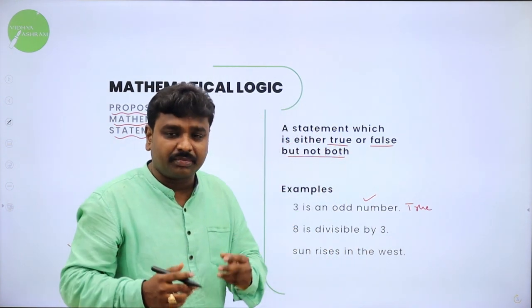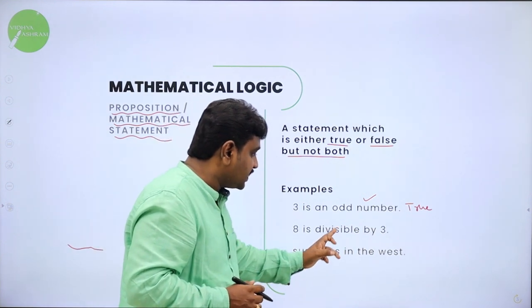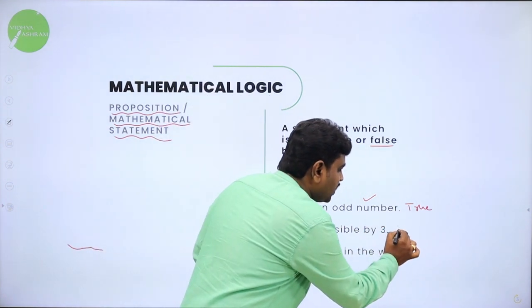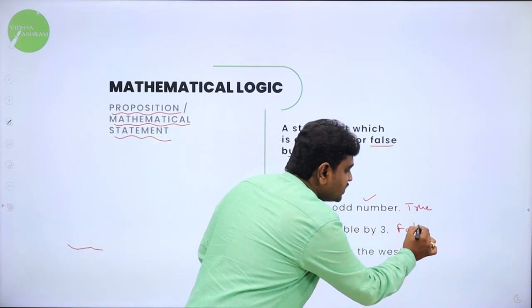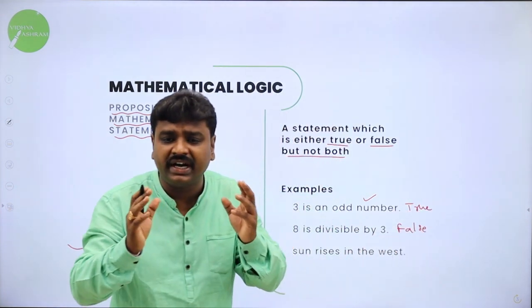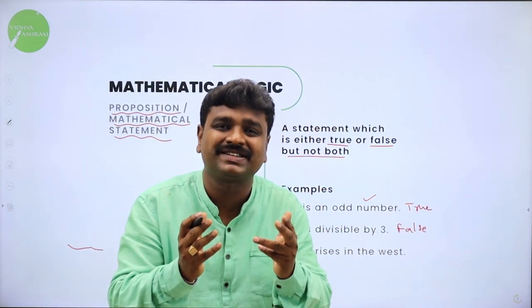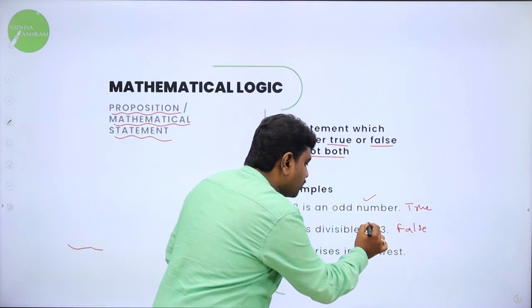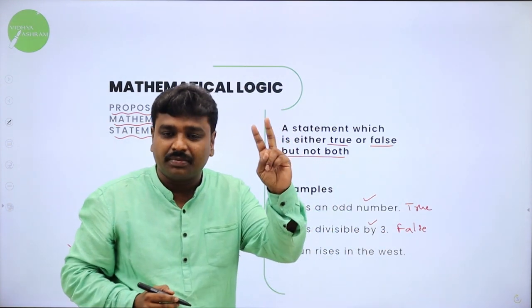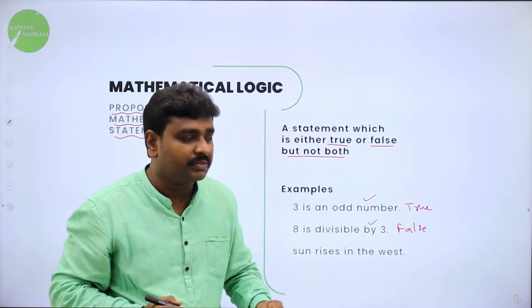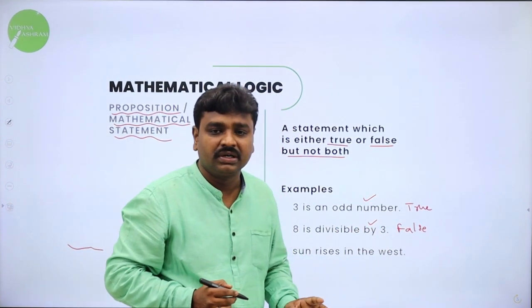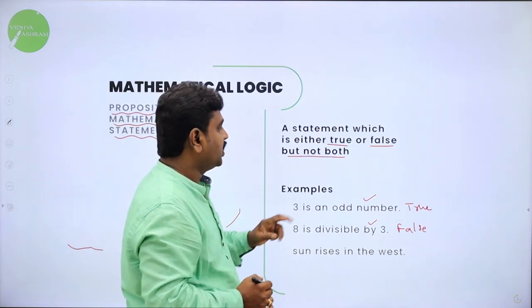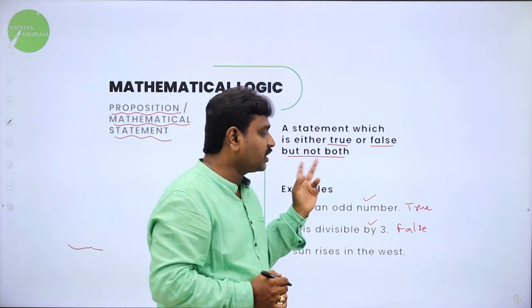And the second example, 8 is divisible by 3. All of you know it is false. 8 is not divisible by 3, therefore 8 is divisible by 3 is false. But if it's false also, it is a proposition. The second example I wrote is also a proposition, but it's a false statement. But what is meant by proposition? It should be a statement. It may be true or it may be false, but not both.